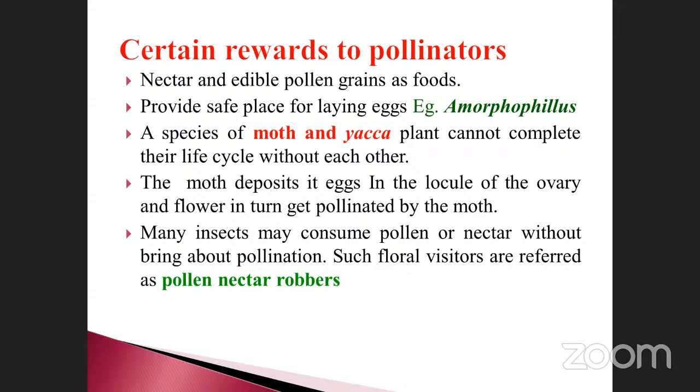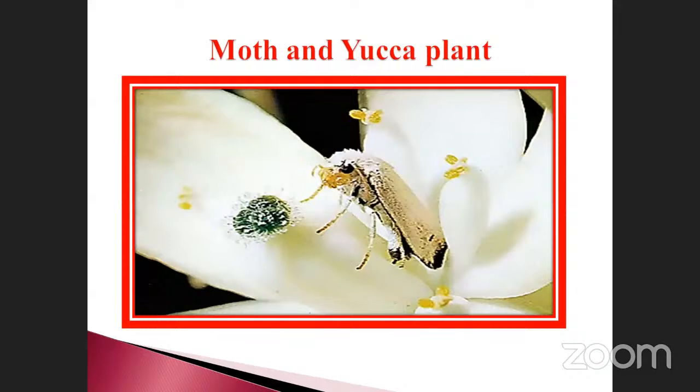Go to the next one. This is a yucca and moth. The pollination takes place here. This is the flower, this is a moth. These two are very, very essential for their life cycles. Without the flowers, the moth will not live, and without the moth, no pollination takes place in the flower. Each one helps the other, like that you can consider.